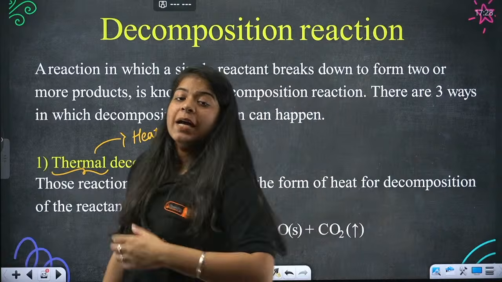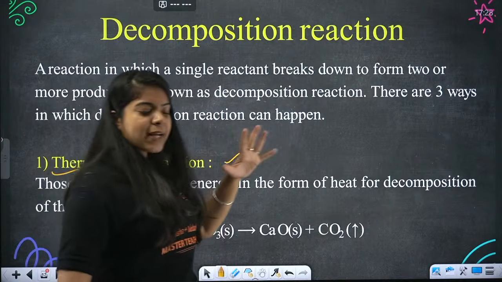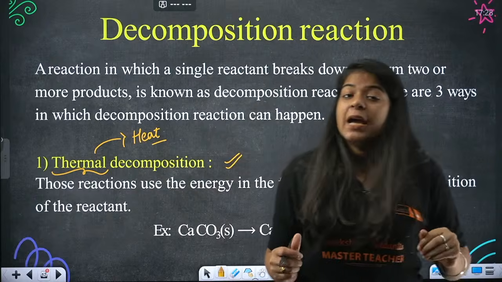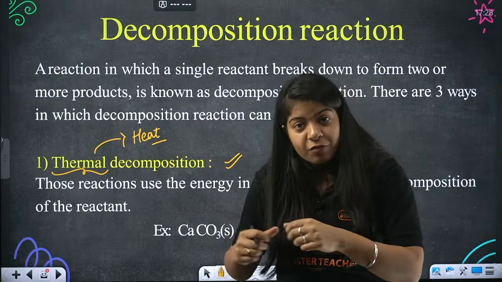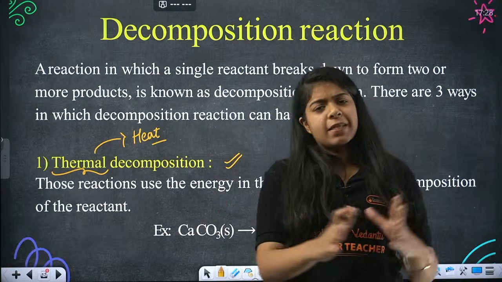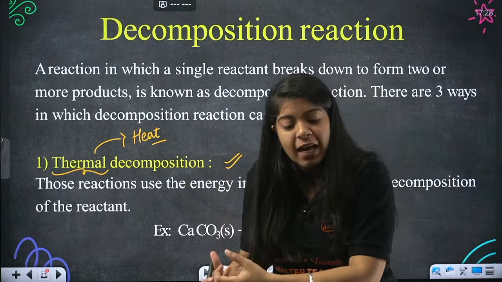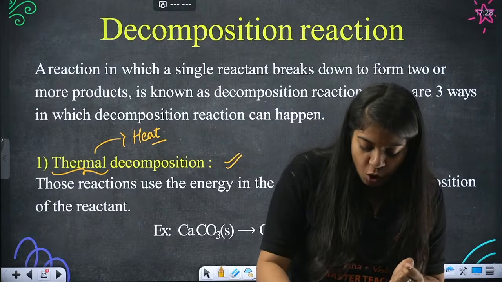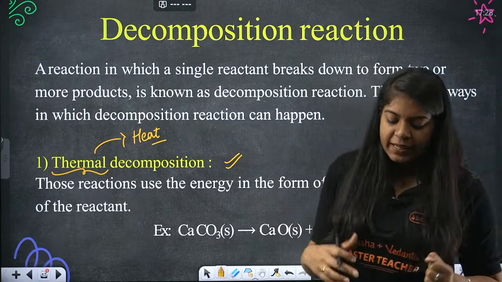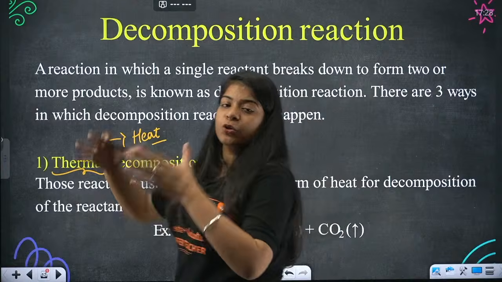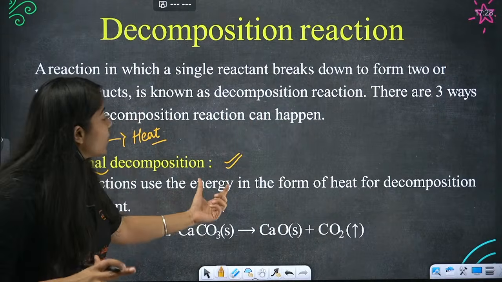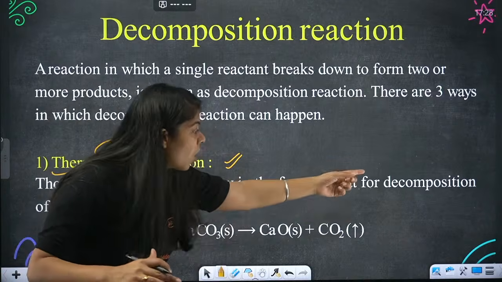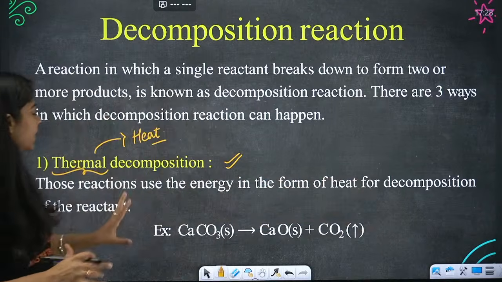Okay, so first is thermal decomposition. What happens in thermal decomposition? We are breaking a reactant. What do we do? We use heat, we heat it and break it. That's it. We heat the reactant and we break it into 2 or more substances. These reactions use energy in the form of heat for decomposition of the reactant.